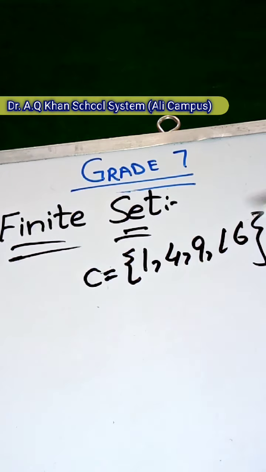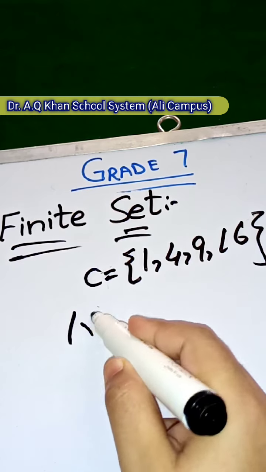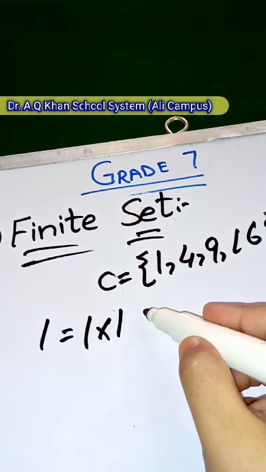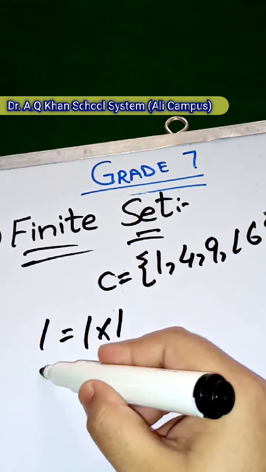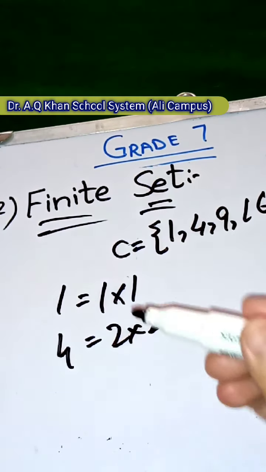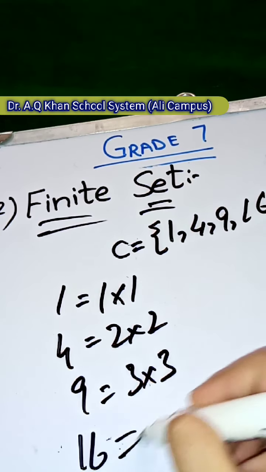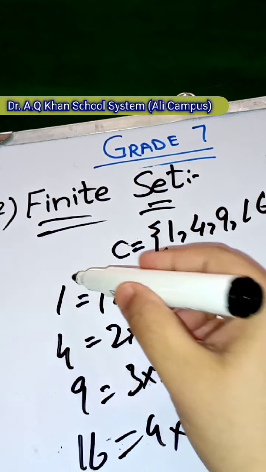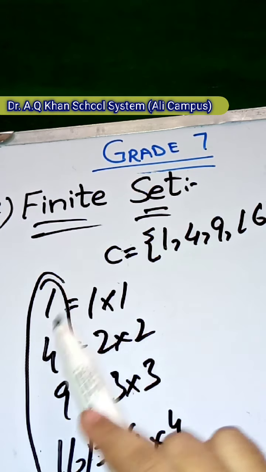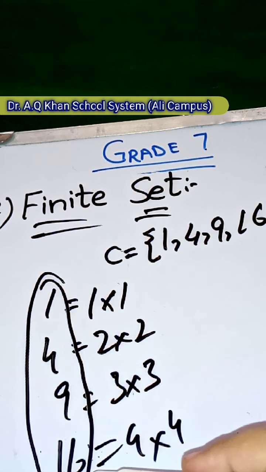Firstly we take squares of numbers starting from 1. 1 into 1 is 1, 2 into 2 is 4, 3 into 3 is 9, 4 into 4 is 16. The square of 1 is 1, of 2 is 4, of 3 is 9, of 4 is 16.